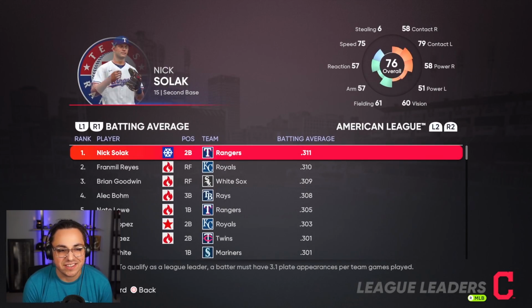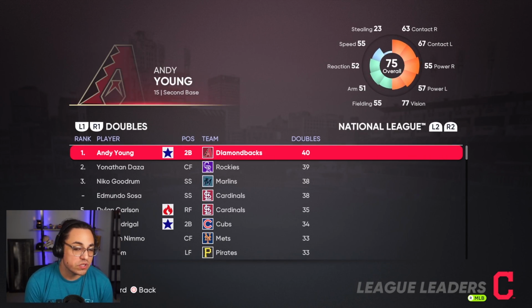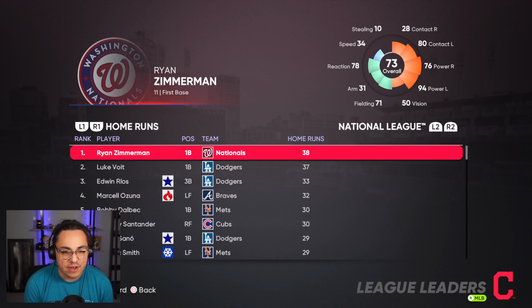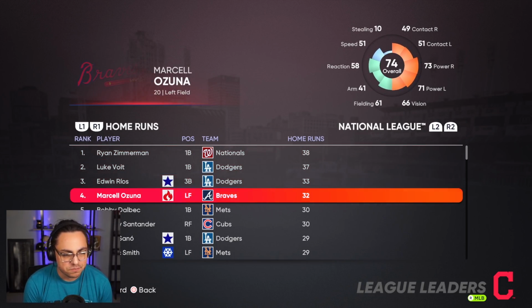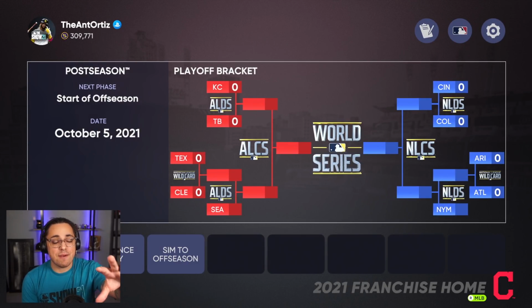Woo, okay. Tyler McGill and Hentges, your rookies of the year. Interesting. Let's go take a look at league leaders. Do we have anything crazy? 42 doubles, 40 doubles, 11 triples, 13 triples, 45 home runs, and 38. Okay. Some interesting stuff. So this is the bracket.